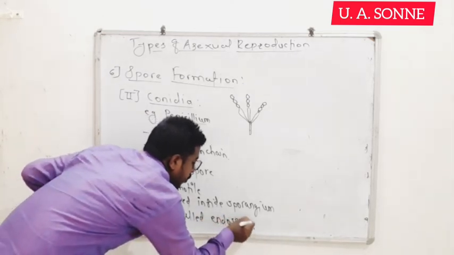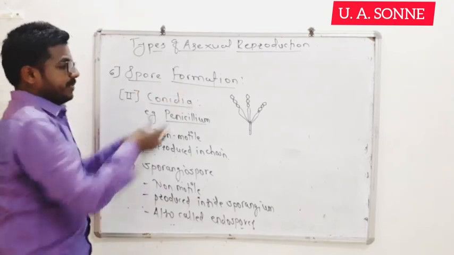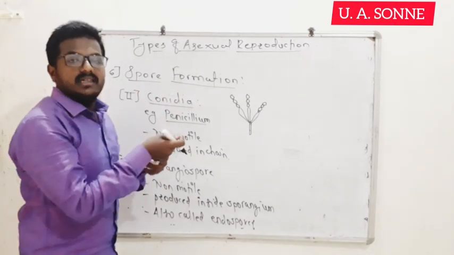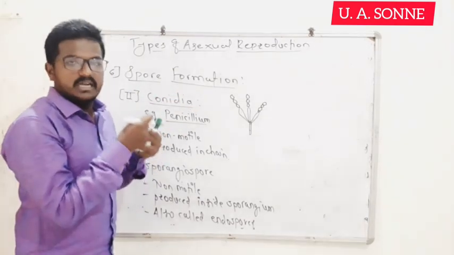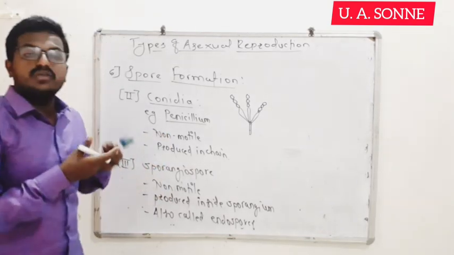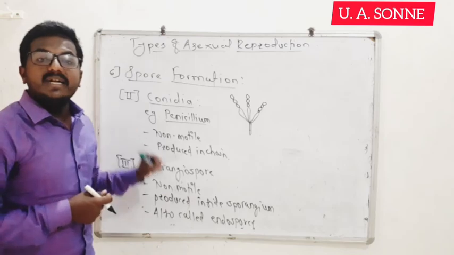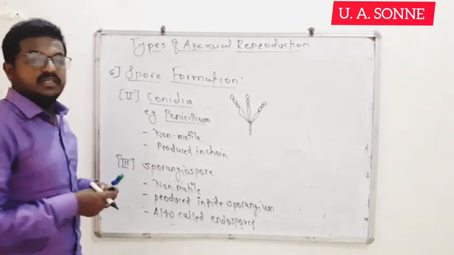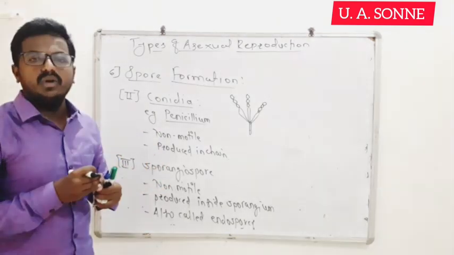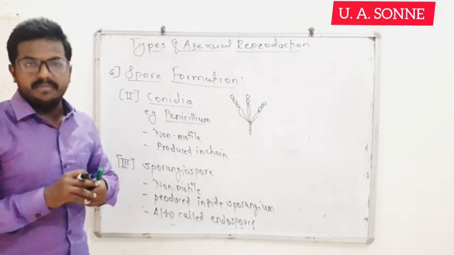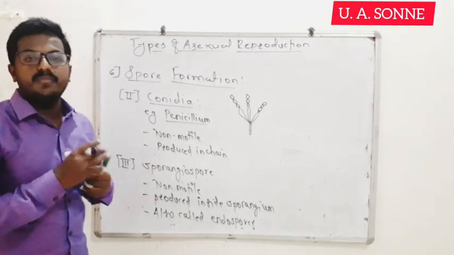Conidia are produced outside the fruiting body, but sporangiospores are produced inside the sporangium, and that's why they are called endospores. These sporangiospores also play an important role in asexual reproduction. They also act as propagules.